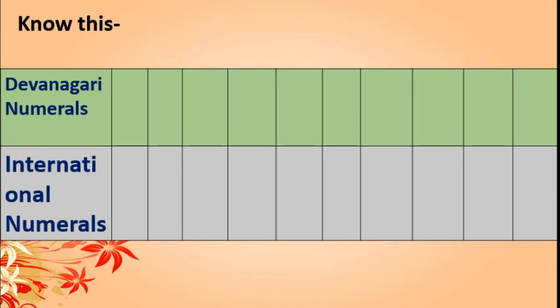Okay, now know this. The upper row is about the Devanagari numerals, here we can say Marathi numerals also. And the second row shows the international numerals, that is English numerals, whatever you are using. I think in Marathi language you have learnt about the Devanagari numerals, 1, 2, 3, 4 like that, isn't it?